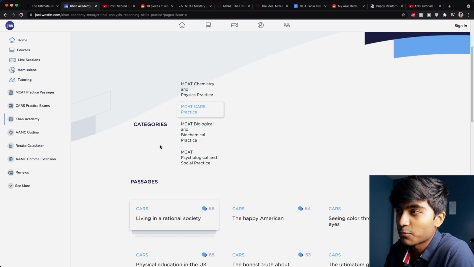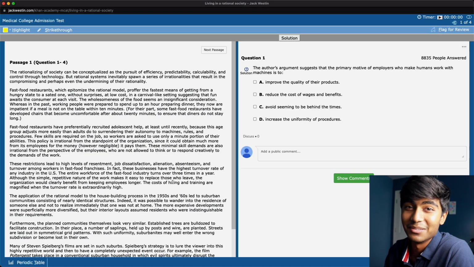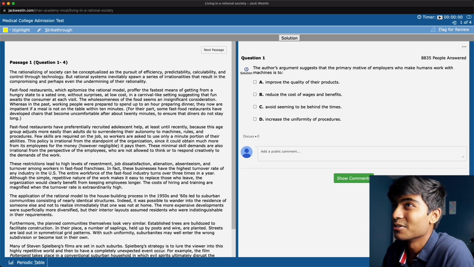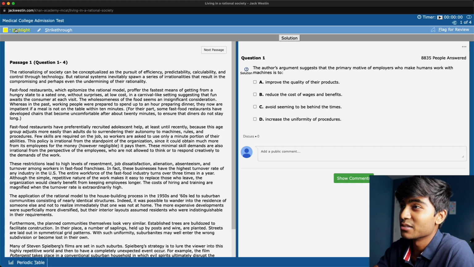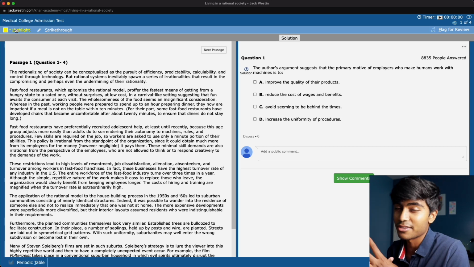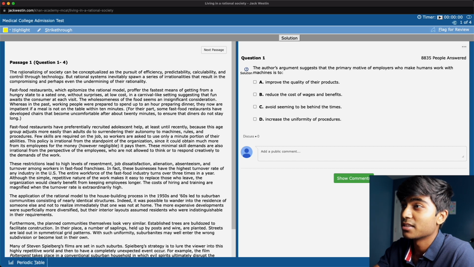So if you've taken some practice problems, you'll know that this is kind of what the MCAT looks like when you take the MCAT. If you take it on the Khan Academy website using their system, it doesn't look as accurate. It's on their own proprietary system. So Jack Weston took all those questions and put them into this AAMC official format to make it more test-like.